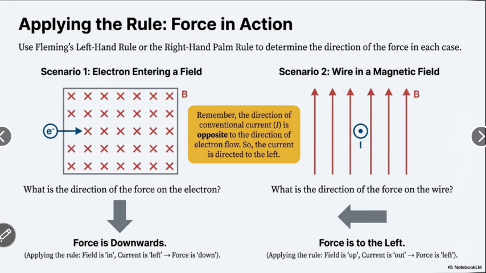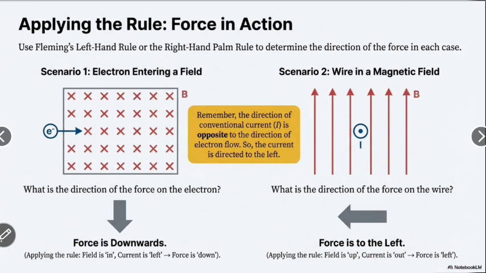Now scenario 2, a wire in a magnetic field. We can see the current is pointing inward and the magnetic field is perpendicular, in the upward direction. What is the direction of the force on the wire? Force is to the left.